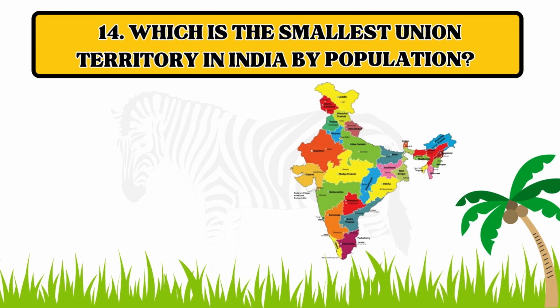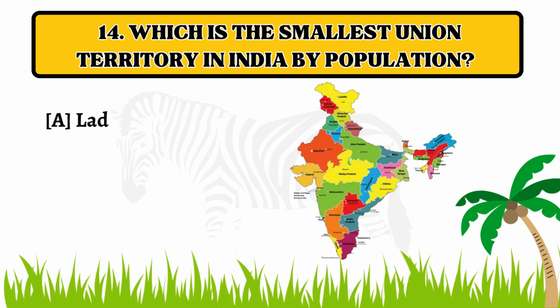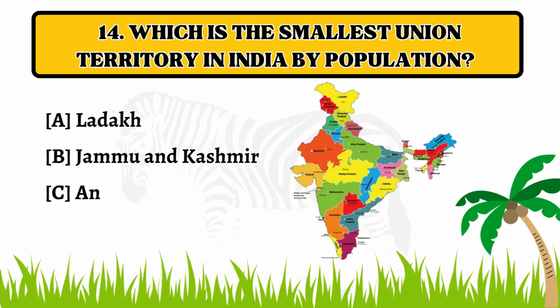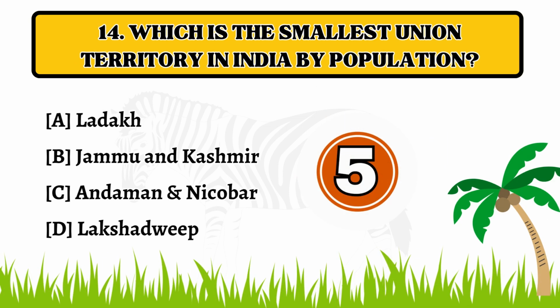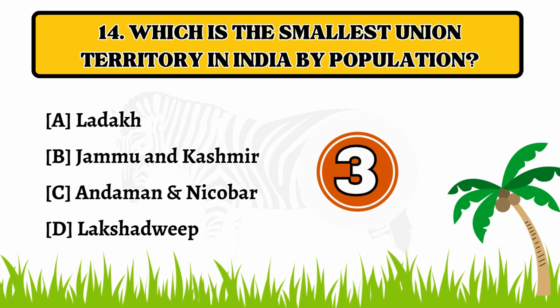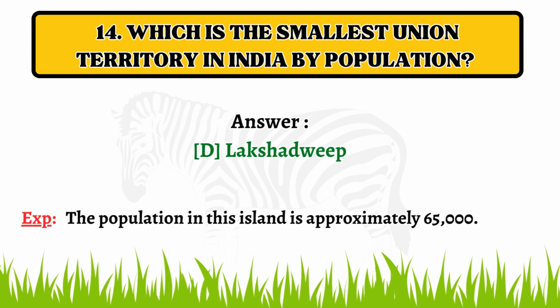Question number 14. Which is the smallest union territory in India by population? Option A. Ladakh. B. Jammu and Kashmir. C. Andaman and Nicobar. D. Lakshadweep. The correct answer is option D. Lakshadweep.